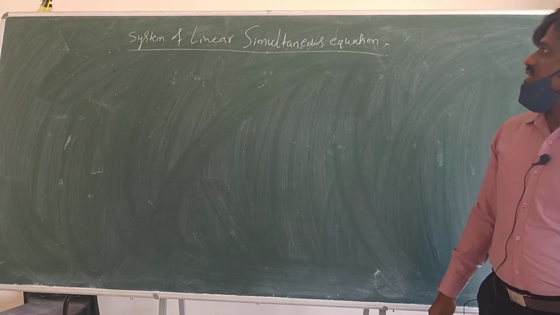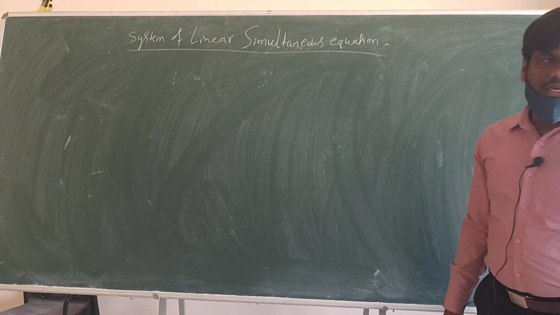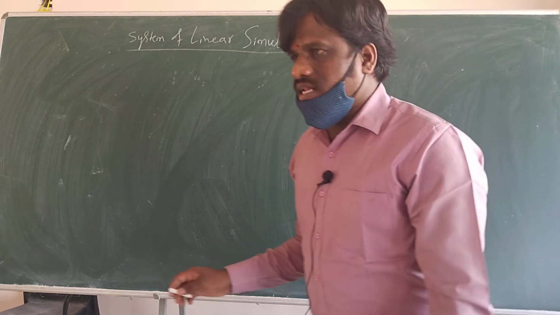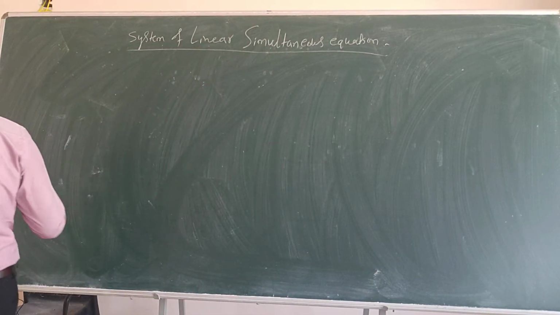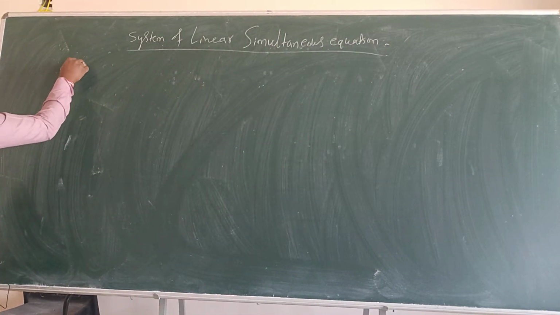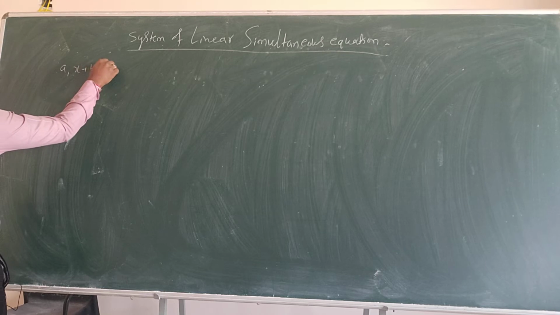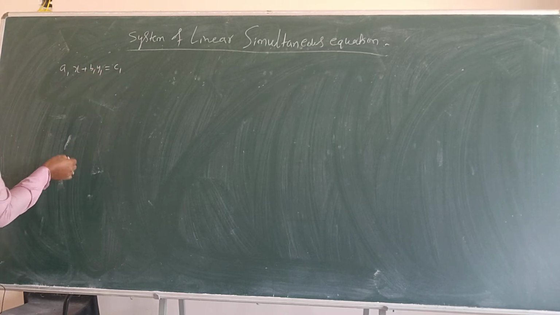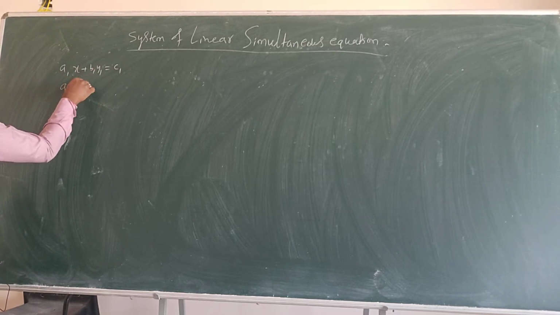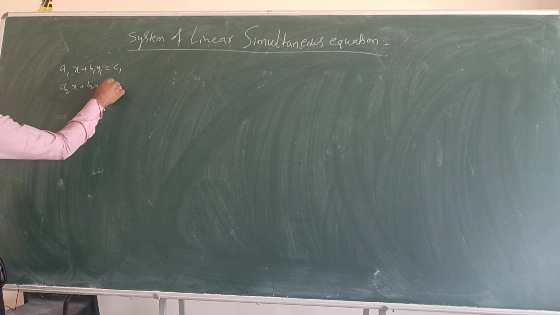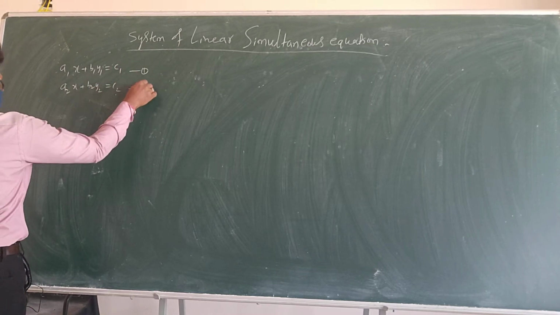Now, system of linear simultaneous equations. You have learned this in class 10th. Like, a1x plus b1y plus c1 is one equation, a2x plus b2y is equal to c2 is another equation. These are the 2 equations.